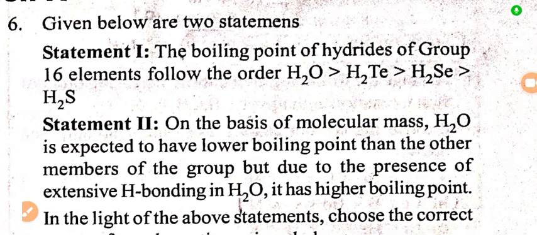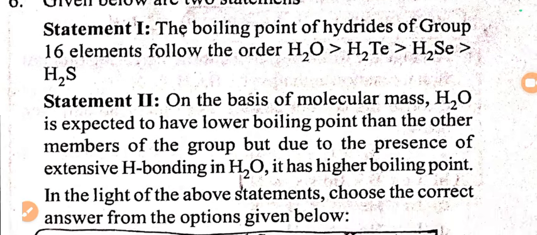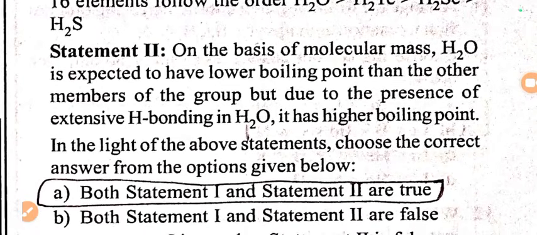Our next question, given below two statements are there. Statement 1, the boiling point of hydrides of group 16 elements follows in the order where it shows that water has highest boiling point. This statement is correct, because in water we can find intermolecular hydrogen bonding. So statement 1 is true. Let us go to statement 2.